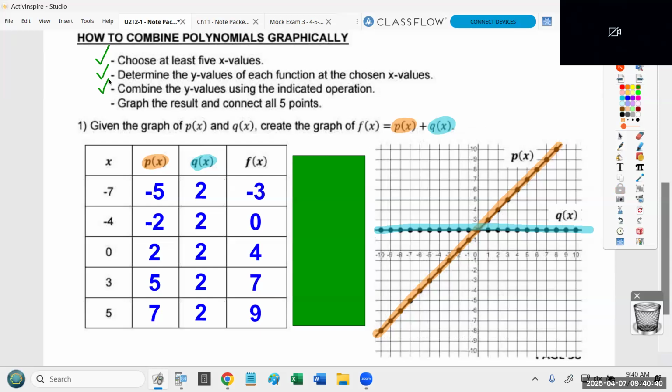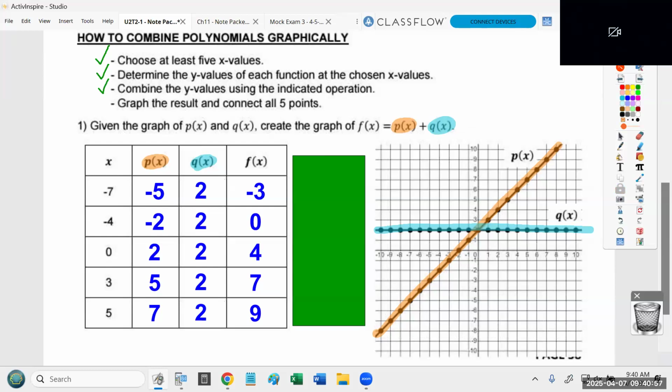This is how you combine polynomials on a graph. You figure out where is this function, where is that function, and now let me put those numbers together using addition, subtraction, multiplication, whatever you're being told to use. Now we're on step 4. It says graph the result and connect all 5 points.